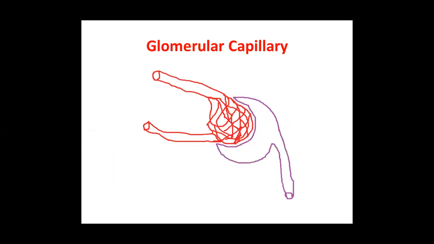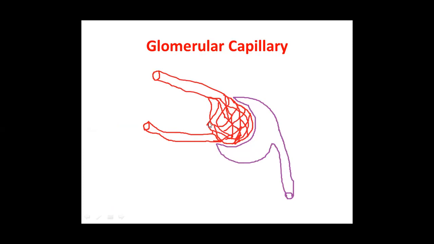Now let us see the glomerular capillary. First thing, this is a glomerular capillary. What is the conspicuous feature of the glomerular capillary? Or what is the important difference of glomerular capillary from an ordinary capillary? Very importantly, if you see carefully, everything is red.